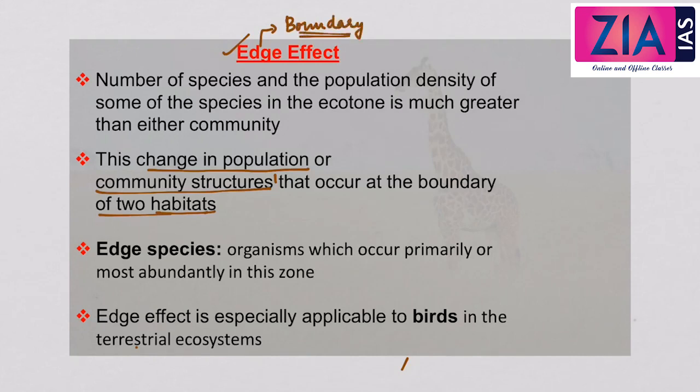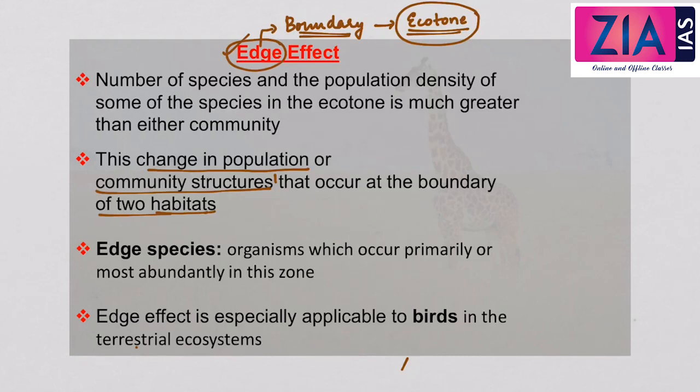So edge effect means the changes that are happening to a population or a community at the boundary of two habitats. Now what is the boundary of two habitats? That is an ecotone. We have learned that an ecotone is the boundary of two particular habitats or ecosystems. So there will be some changes in the population or the community at the ecotone, which is called the edge effect.